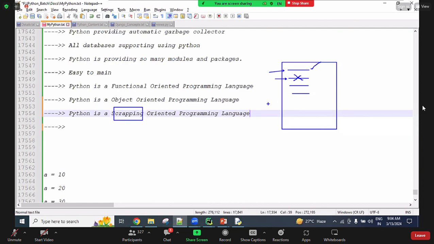So Java is a compiler oriented programming language, compiler based programming. In our programming, if n number of lines are there in Java, all lines are checked at a time. If in the second line a problem is there, in this line a problem is there, all these are counted and returned to you at a time. In line 2 a problem is there, in line 7 a problem is there, like that, returning, guys. Then later we solve them and re-execute. But in Python it is not like that. In whichever line the error is there, it stops there, and the remaining lines are not executed. So debugging is more easy.